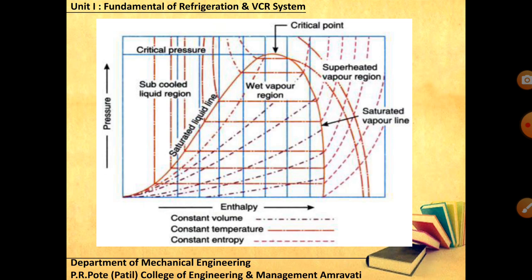In textbooks you can see this kind of sketch also for the pH chart: critical point, saturated liquid line, saturated vapor line, superheated region, subcooled region, wet vapor region, and the critical pressure.